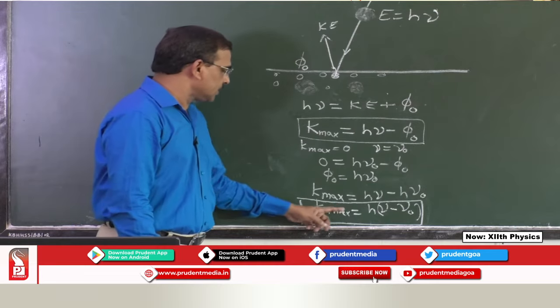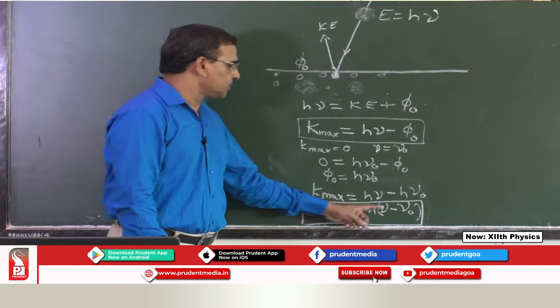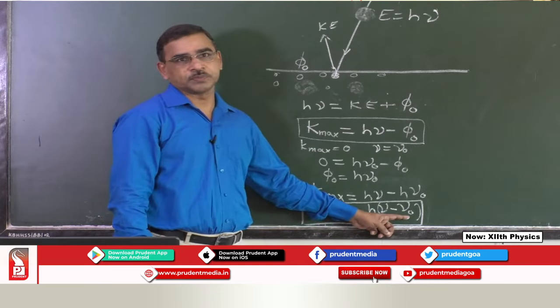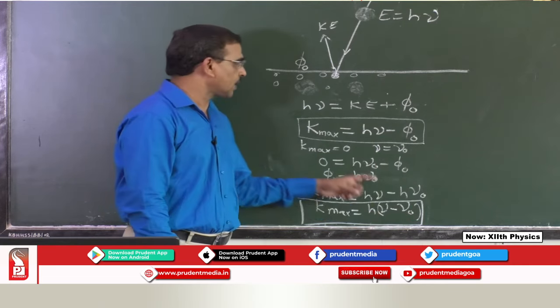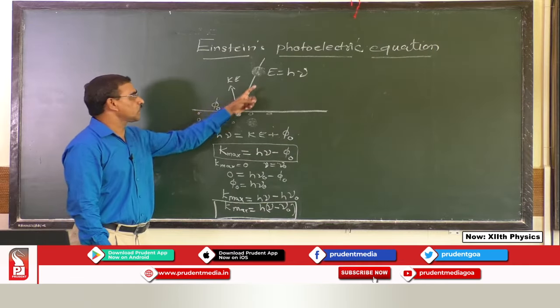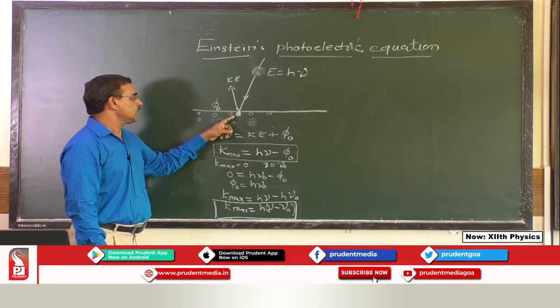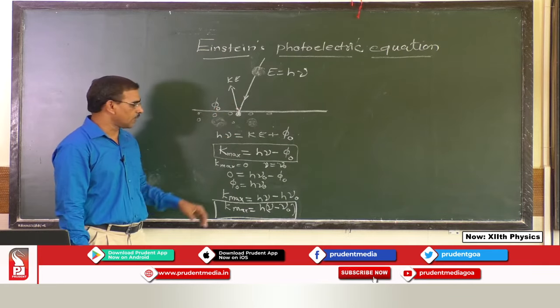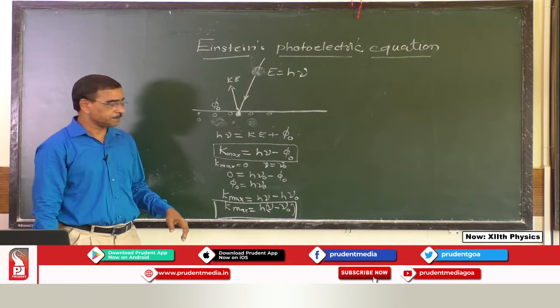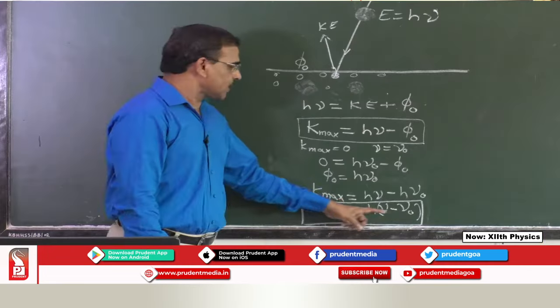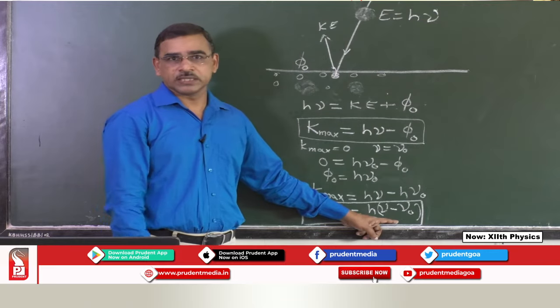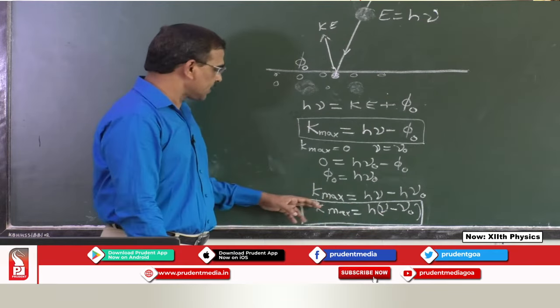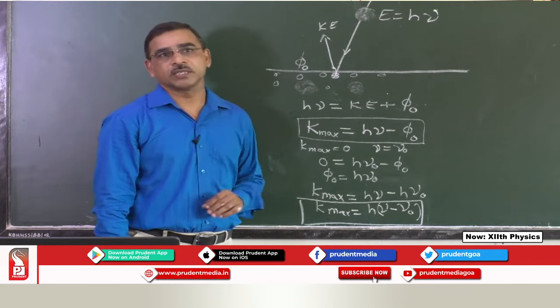Now, kinetic energy will become equal to 0 if nu is equal to nu 0. So, that means when kinetic energy is 0, whatever energy is incident, the electron will only just come out on the surface and it will not have any kinetic energy. Also, we can see over here that there is no intensity in the equation. So, that means the kinetic energy does not depend on the intensity.